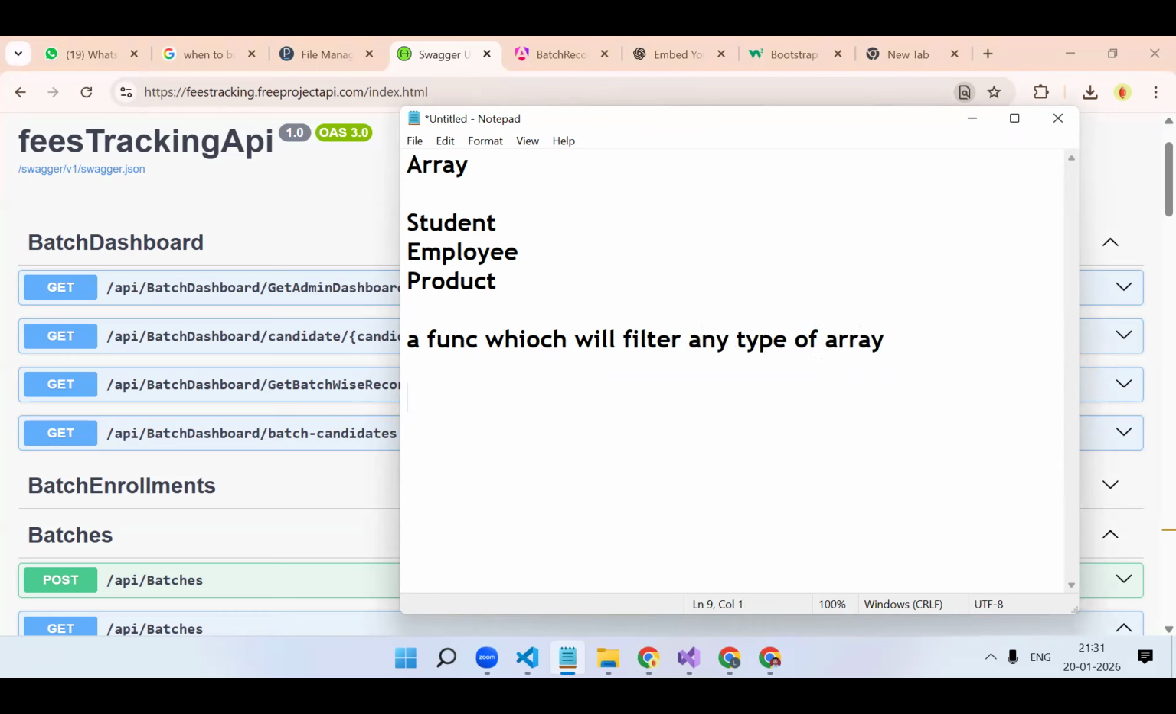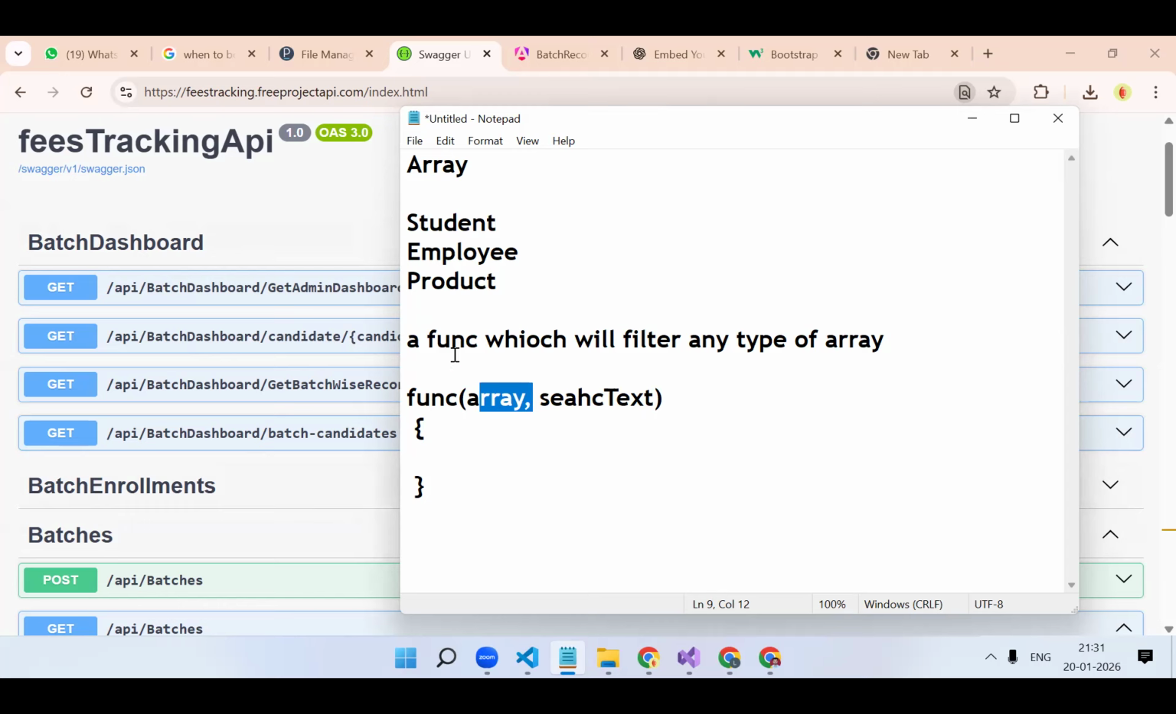Is it possible? Let's say you have a table and above the table you have a single search box. Okay. So that function should have two parameters: array and search text. You have to create a function which will accept an array and it will accept a search text.